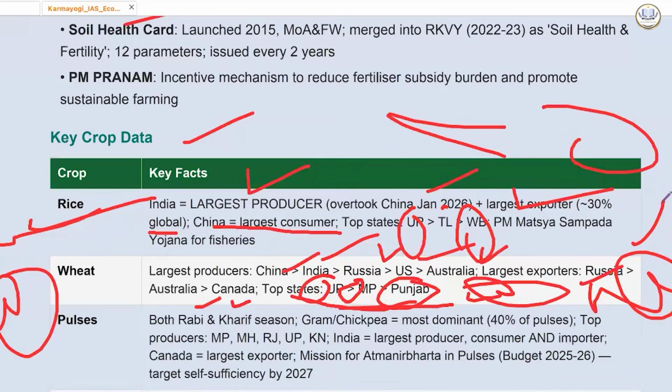Yes, you can easily guess Telangana also. You will see Andhra, Telangana, Tamil Nadu, Kerala, they eat rice. And we have different varieties of rice as well, like black rice and different kinds of rice. In Kuttanad, there is a different variety of rice.